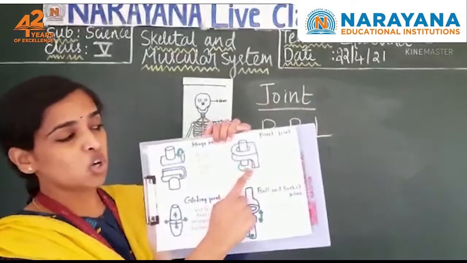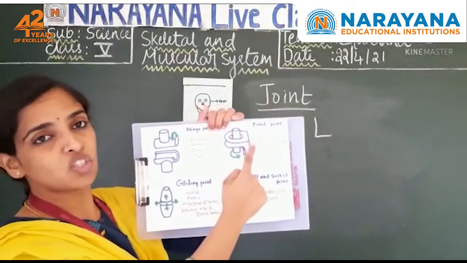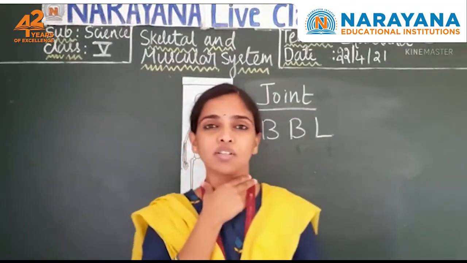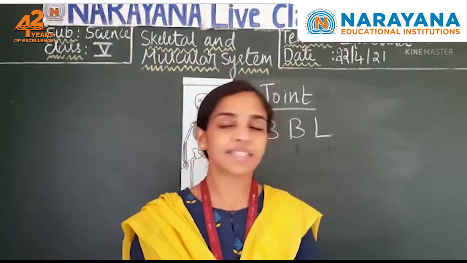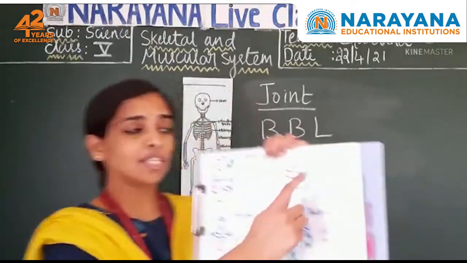Now come to the pivot joint. A cylindrical bone is present inside another bone which is circular in shape, right? This is the pivot joint. It is present in your neck region. It helps you to move your skull sideways, upwards as well as downwards. Understood? So this is the pivot joint.